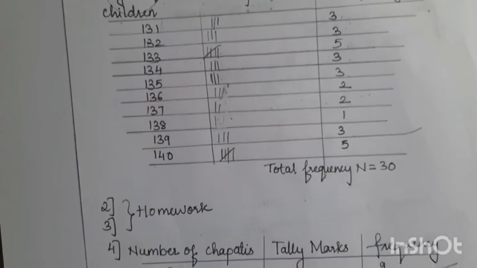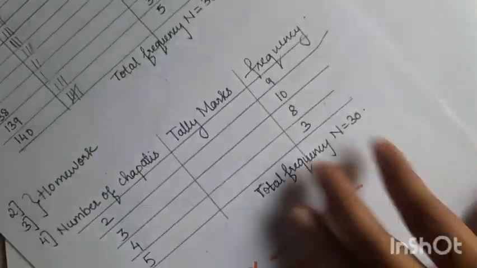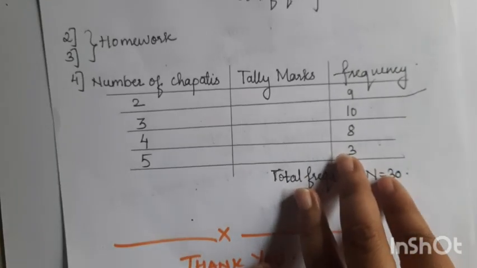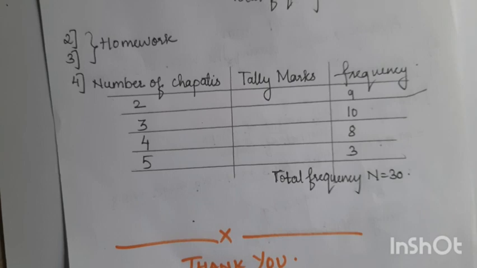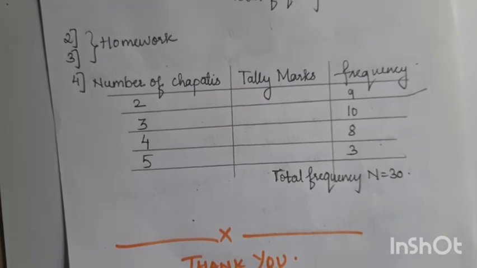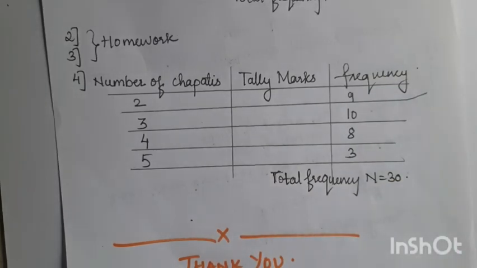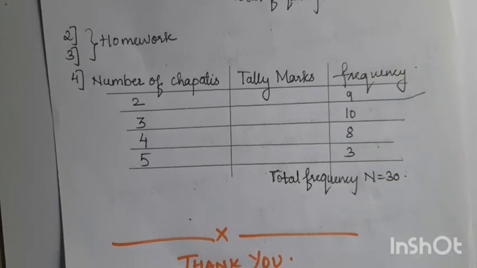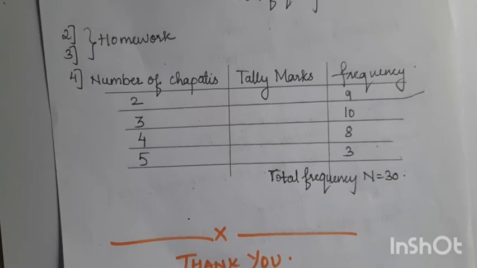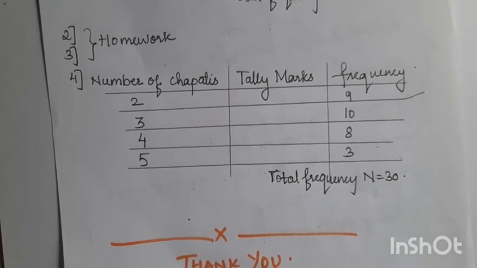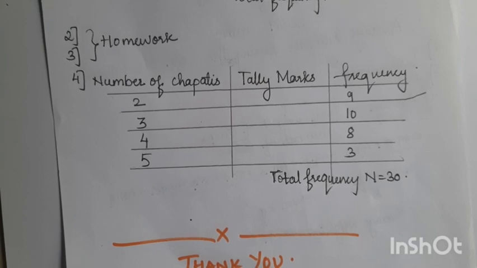The number of chapatis that 30 children in a hostel need at every meal is given below. Make a frequency table of the scores. So the first column will be number of chapatis, then tally marks and frequency. See which is the smallest number and which is the biggest number. The smallest number is 2 and the biggest is 5. So you write the numbers 2, 3, 4 and 5.